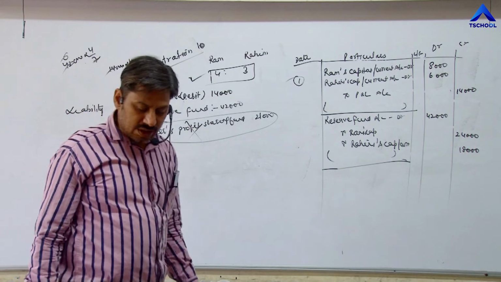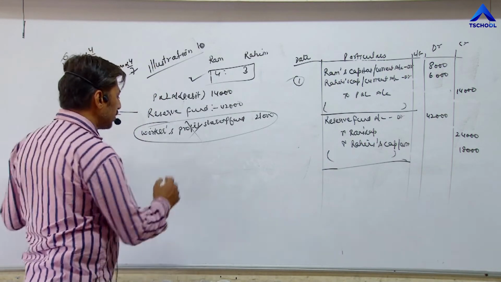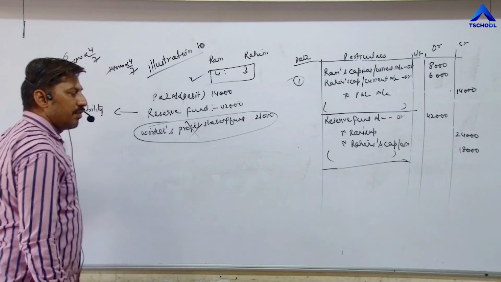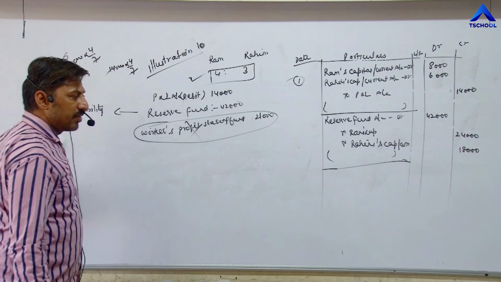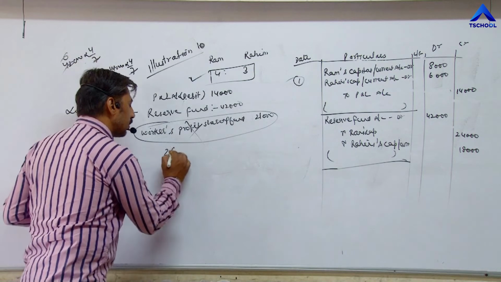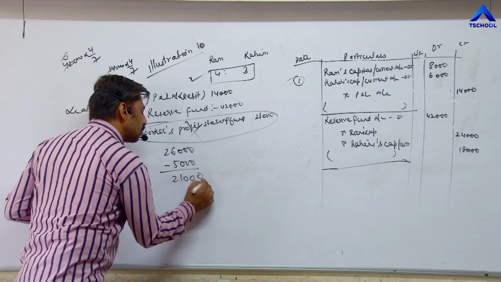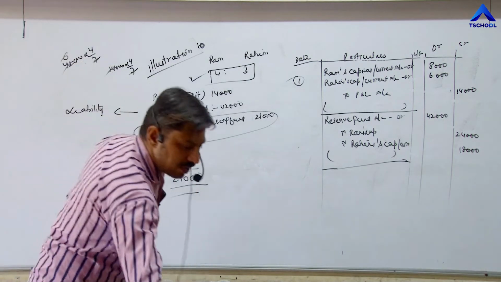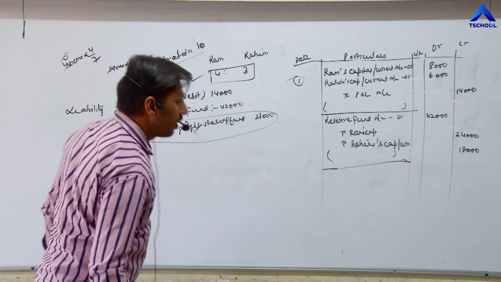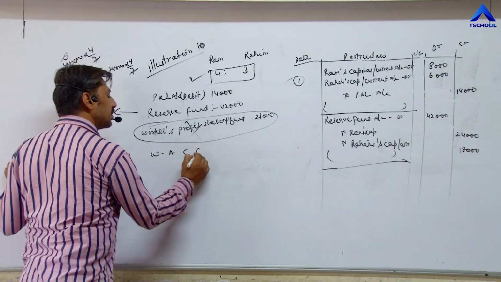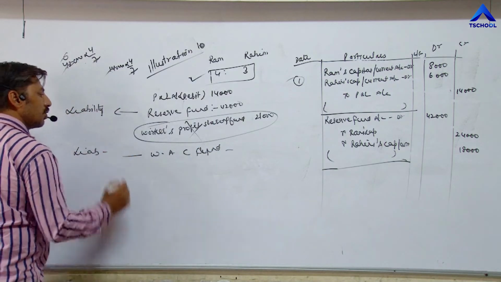Last one is workers accident compensation fund, in which balance is given 26,000, but at the same time out of 26,000 we have to pay 5,000 to workers. That amount remains outstanding right now, they have claimed rupees 5,000. So out of 26,000, 5,000 we have to keep for workers, means remaining balance is 21,000. So 21,000 will be distributed between or among partners. And workmen accident compensation fund is also a liability. It has credit balance, so it will be debited.